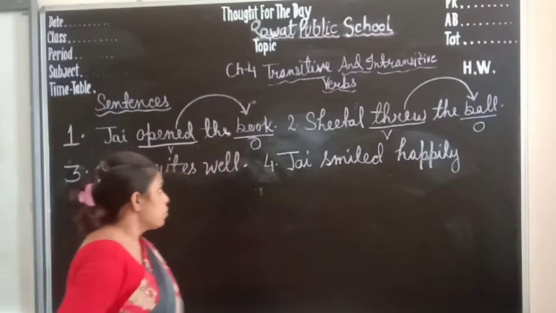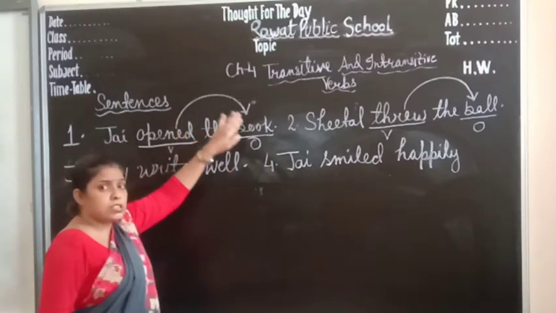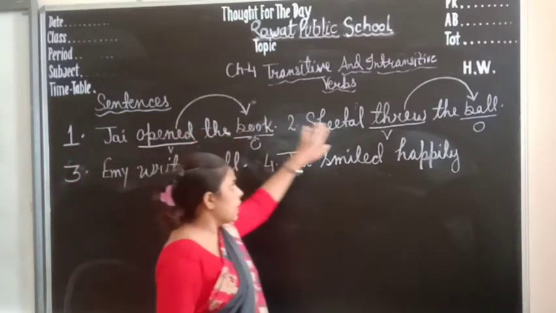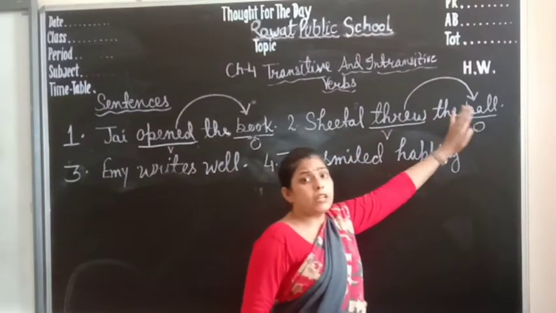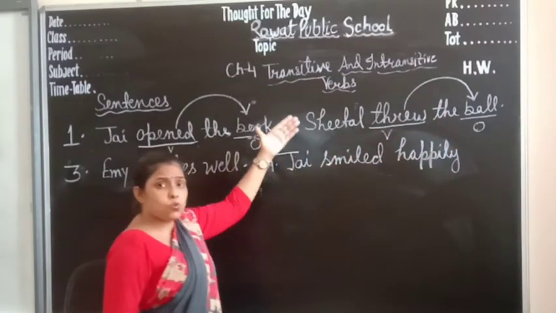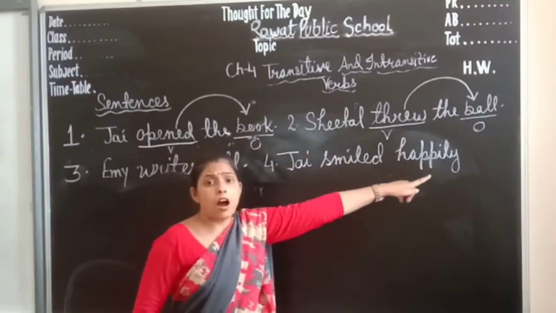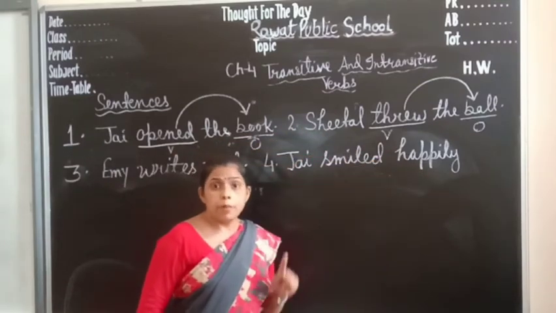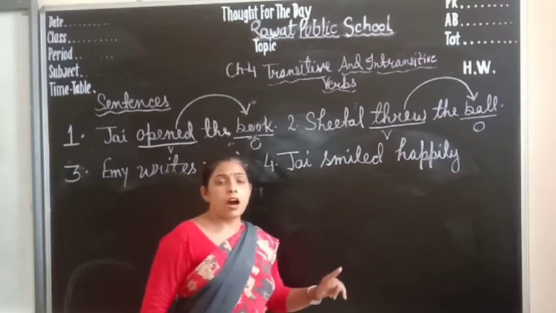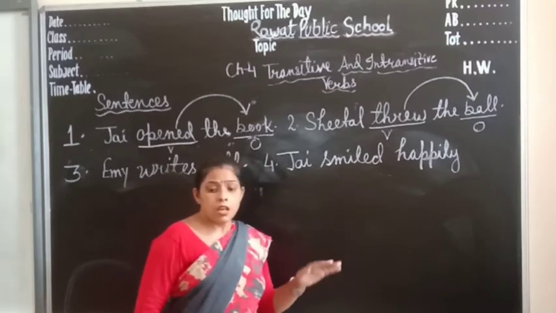Take care: that action is received by the book and by the ball. It means in these two sentences, book and ball are objects.